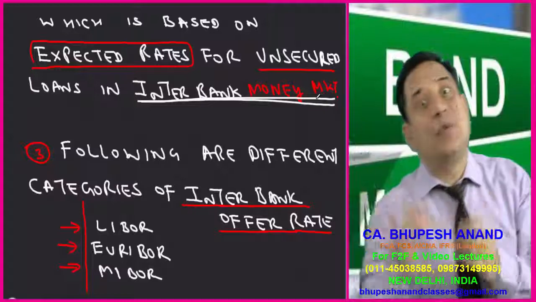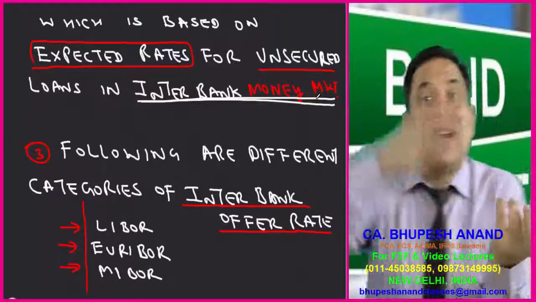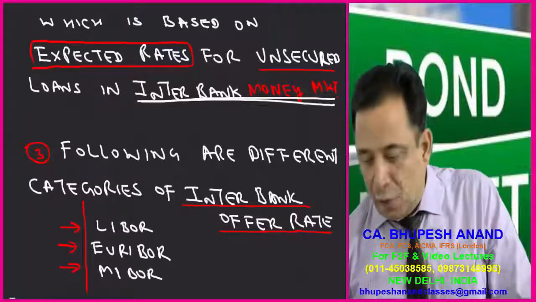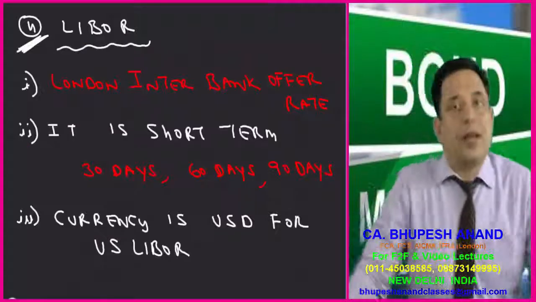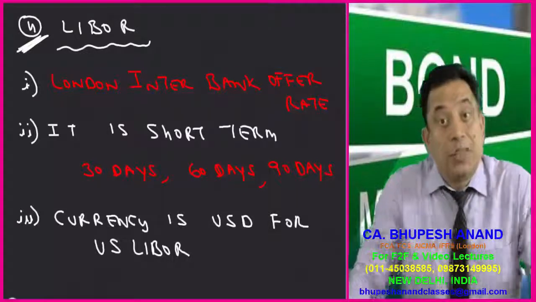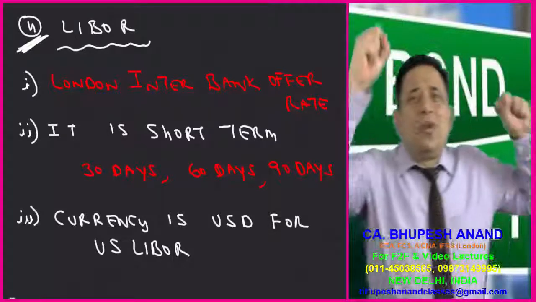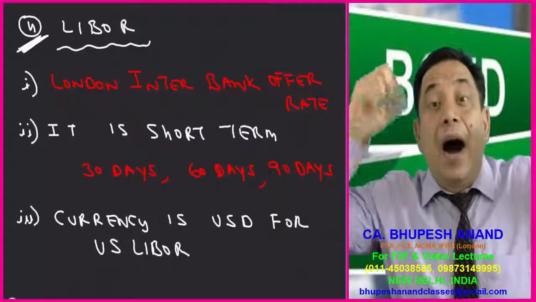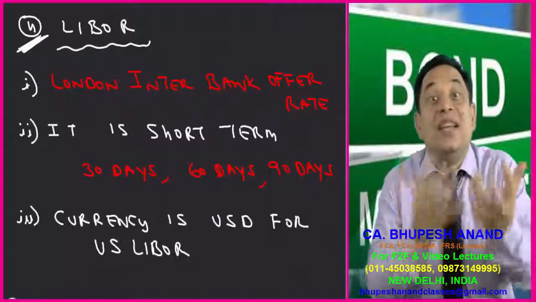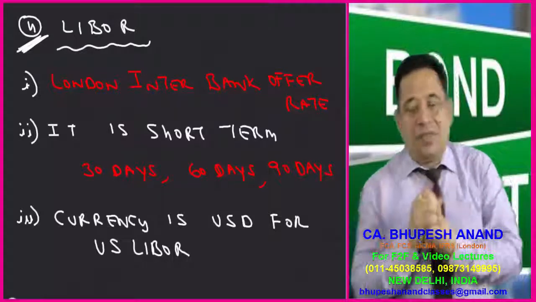Similarly, we have US Libor, we have different types of Libors, we have Japanese Libor. It means when one Japanese bank is granting a loan to another Japanese bank, that is Japanese Libor. So please write down Libor, Euribor, Mibor. I think you must have written that third point. But for the fourth point, I have already told you something about Libor in different subjects, but still I want to tell you what is the meaning of Libor, what are the features of Libor, what is the full form of Libor, why it is short term in nature, and how it is used as a reference rate. What are the precautions to be taken into account while using Libor as a reference rate in case of floating rate debt. So these are the points which I have written for you.